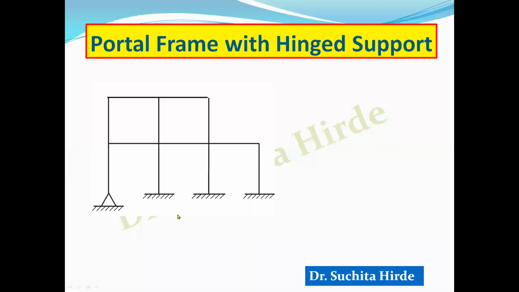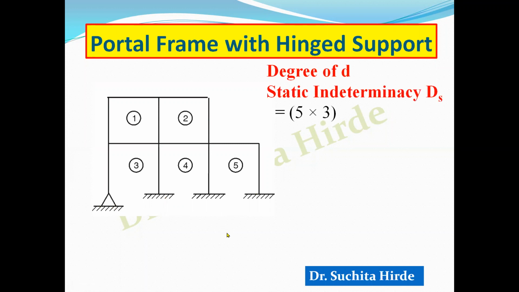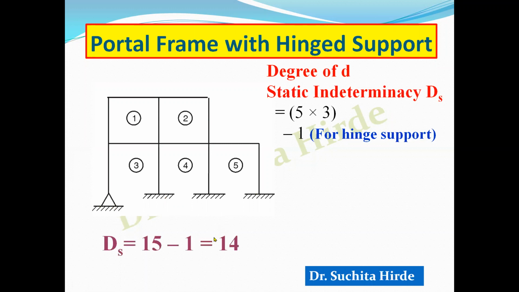Now suppose in the same frame, in addition to fixed support, there is one hinge support. Now let us see where are the changes. So just count these first. There are 5 spaces. So for the degree of static indeterminacy, first you multiply it by 3, 5 into 3, 15. And then for every hinge support, you deduct 1. So in this case, the degree of static indeterminacy will be 5 into 3, that is 15, minus 1. This minus 1 is for this hinge support. So for every hinge support, you have to deduct 1.